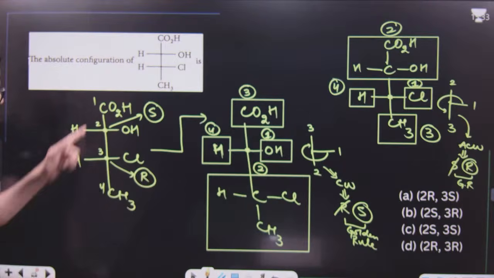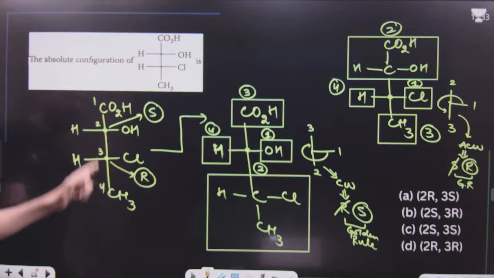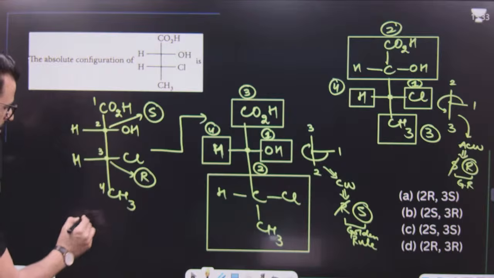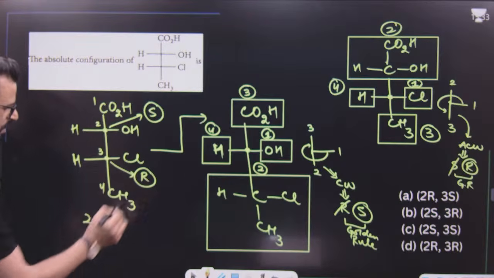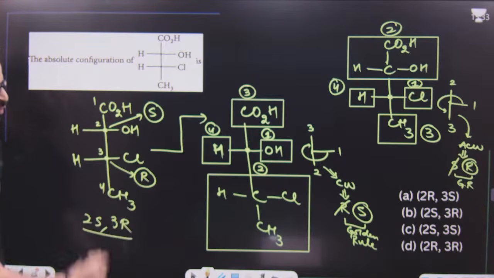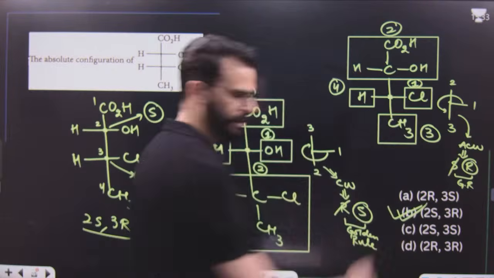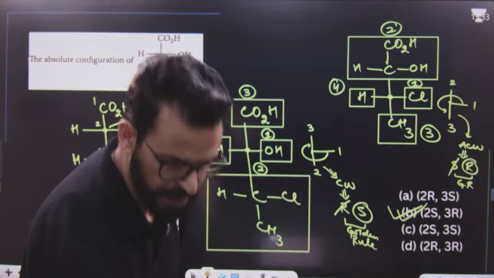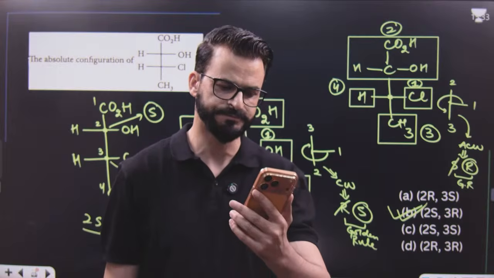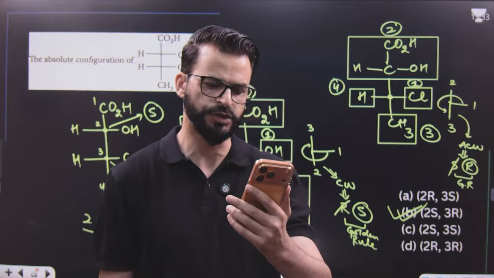Now have a look. According to the numbering of the parent chain, the second carbon is S and the third carbon is R. So I will write down 2S, 3R. 2S, 3R is option B. I hope this point is clear to each and everyone.